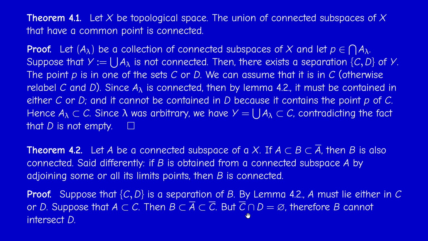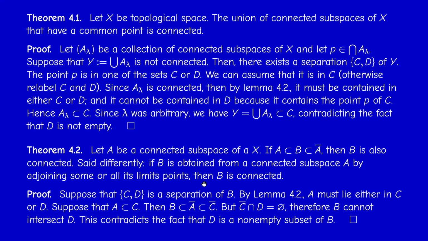But C bar, according to Lemma 4.1, intersected with D is empty, because C, D is a separation of B. And therefore B intersected with D is contained in C bar intersected with D. So if the bigger one is empty, then the smaller one is empty. So B intersected with D is empty. And this is a contradiction because C, D is a separation of B.